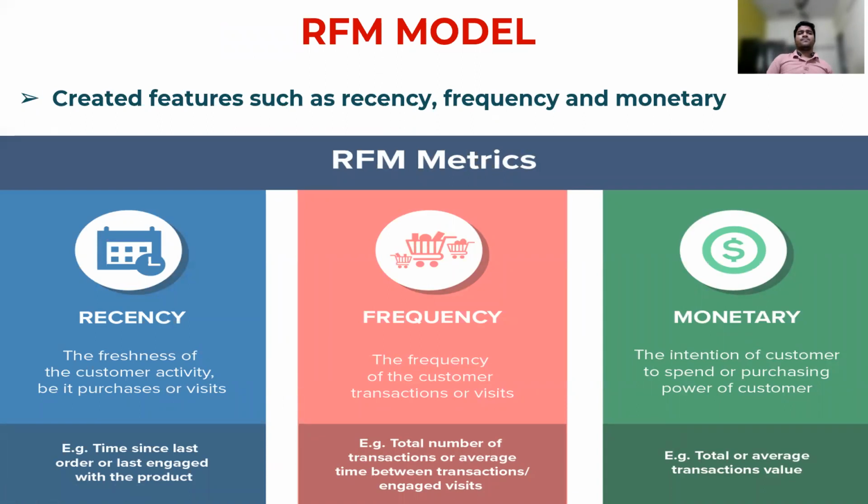Here is the RFM model. First we need to know what the RFM model is. We created features such as recency, frequency, and monetary. Recency is the freshness of the customer's activity, be it purchase or visits, for example the time since the last order or last engagement with the product. Frequency is the frequency of customer transactions or visits, for example the total number of transactions or average time between transactions or engaged visits. Next, monetary is the intention of customers to spend, or their purchasing power, so the total average transaction value is the monetary.